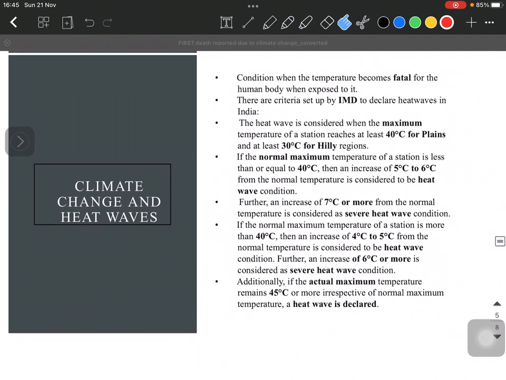Okay. So now we also came across the term heat waves in this. Wildfires, particularly in the Canadian region or North American region as a whole, or even in the Australian region, we have seen the main reason, not main reason, like a major factor behind it was heat waves. Like heat waves are the conditions when the temperature becomes fatal for the human body.